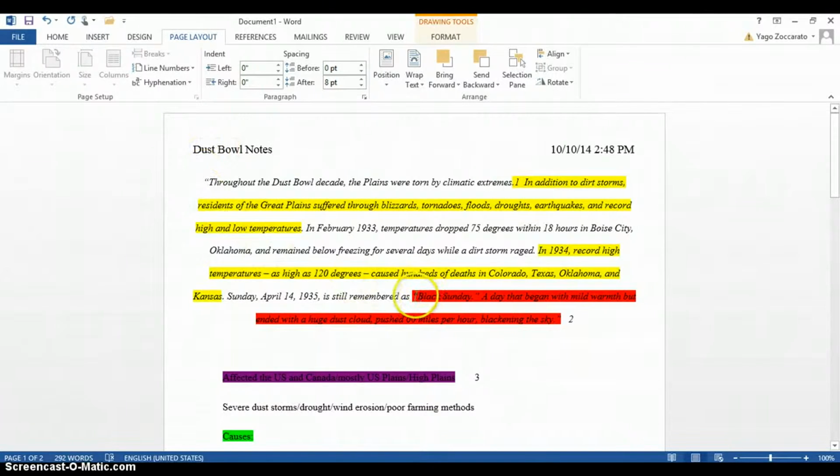Let's look at our second piece of information in the quote. I highlighted Black Sunday, and "a day that began with mild warmth but ended with a huge dust cloud pushed 60 miles per hour, blackening the sky." Together in our second note card, because Black Sunday is a completely new topic and a completely new idea. "A day that began with mild warmth but ended with a huge dust cloud," however, is an explanation of Black Sunday. Therefore, they go together in note card number 2.